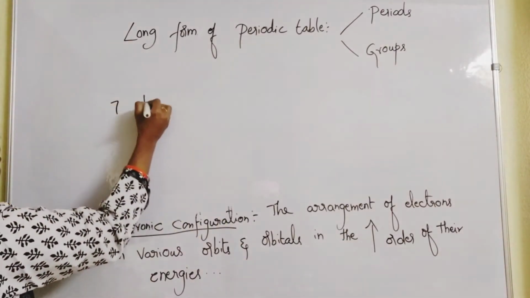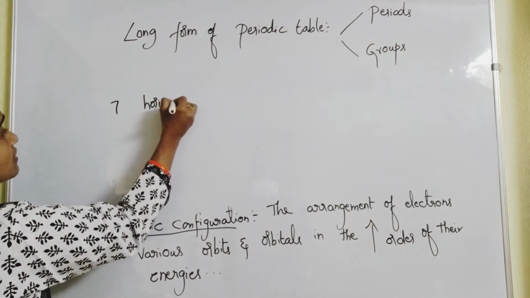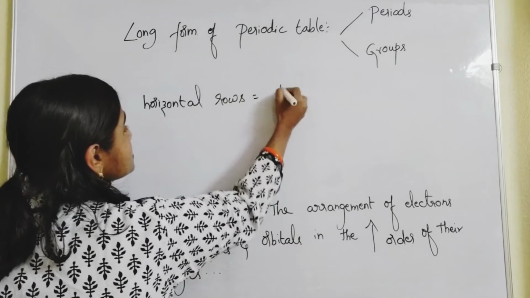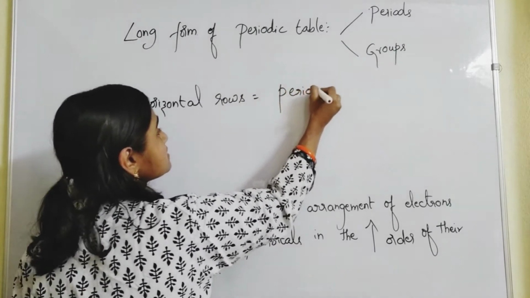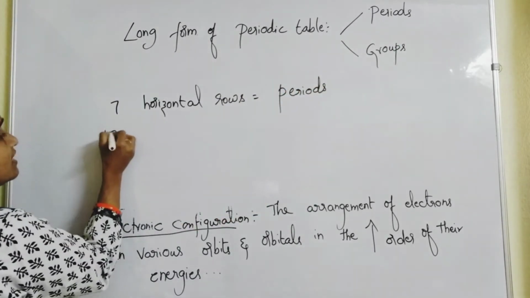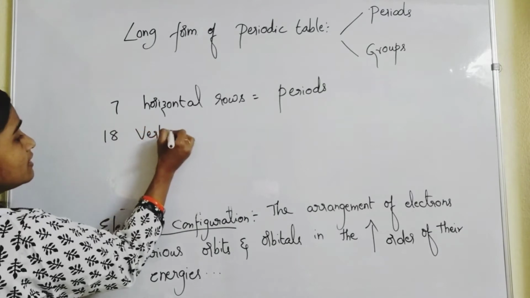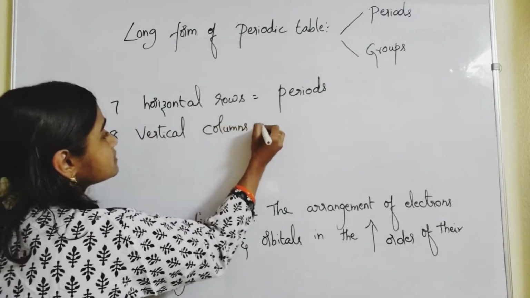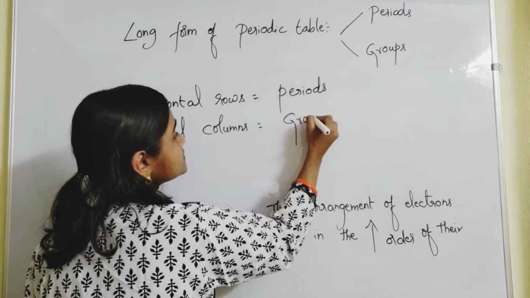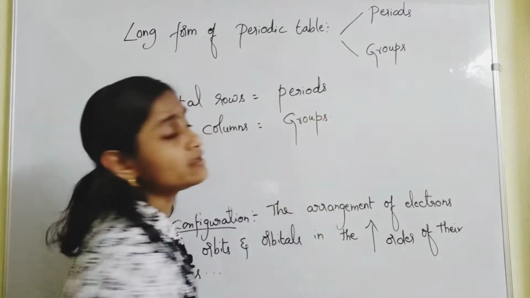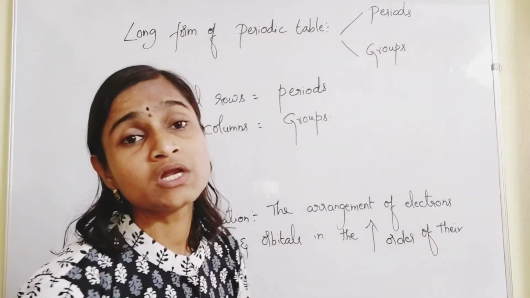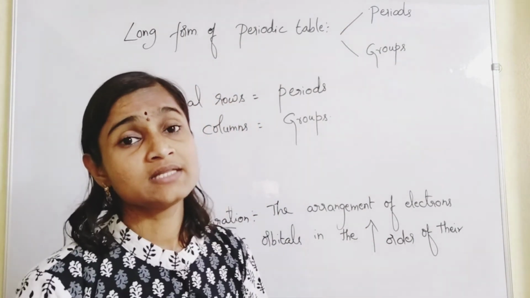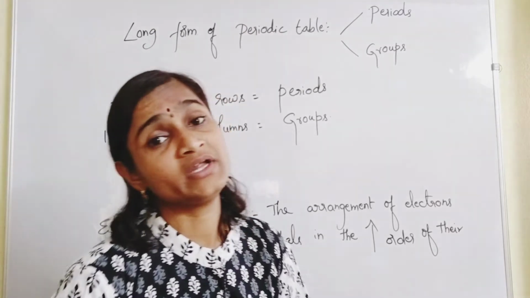Now, 7 horizontal rows which are called what? Periods, and 18 vertical columns are there, called groups. So 7 horizontal rows and 18 vertical columns, these are there in the long form of periodic table.